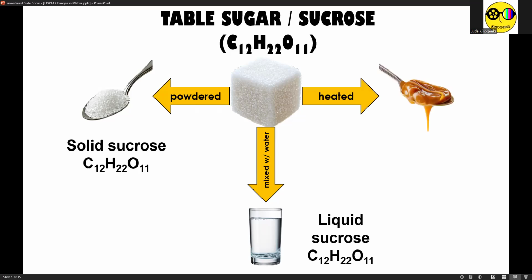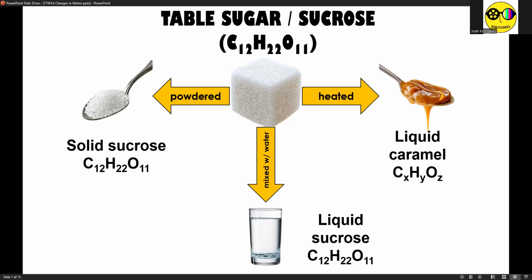And lastly, once you heat the sugar cube, it now turns into liquid caramel. Notice that I'm not using the word sucrose anymore, meaning we expect that the chemical formula for caramel will be different from that of sucrose. That's why kanina I used CXHYOZ, wherein X, Y, and Z represent different numbers from 12, 22, and 11.